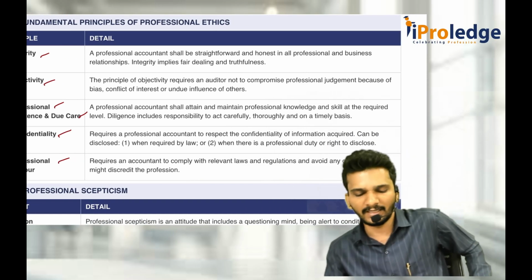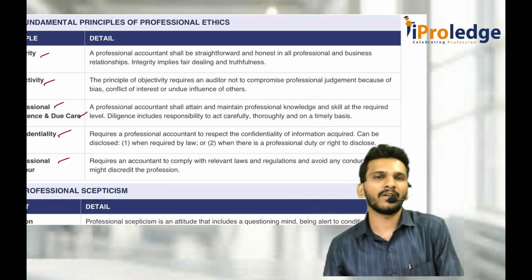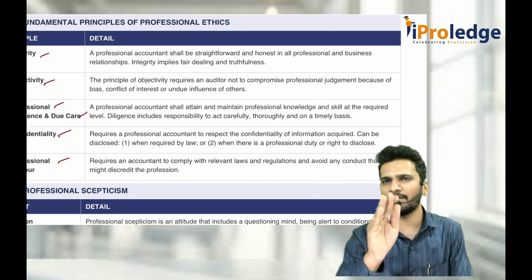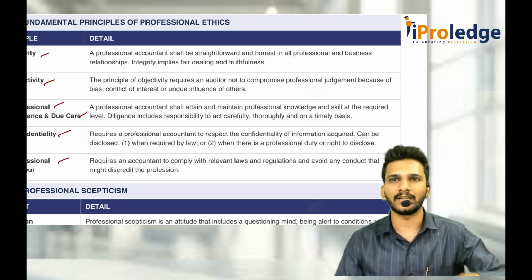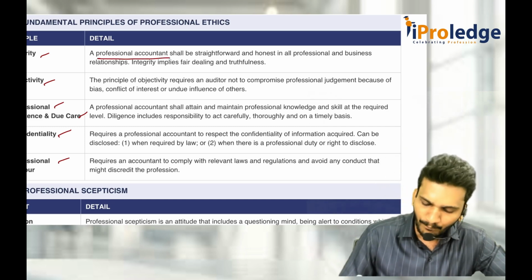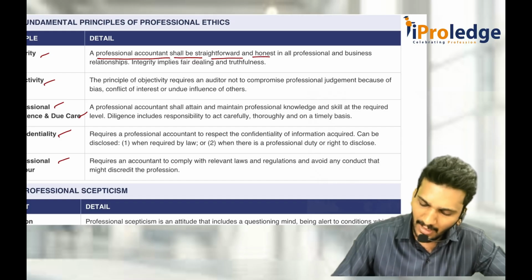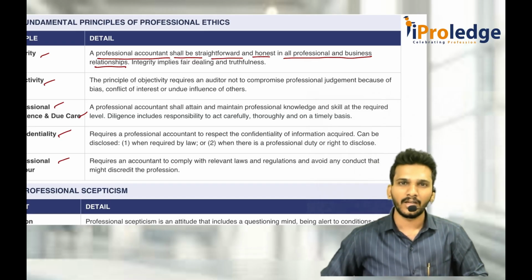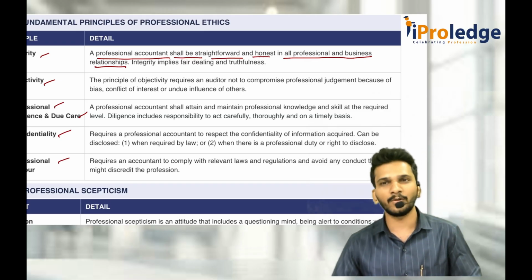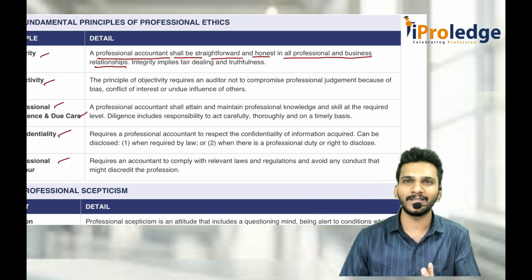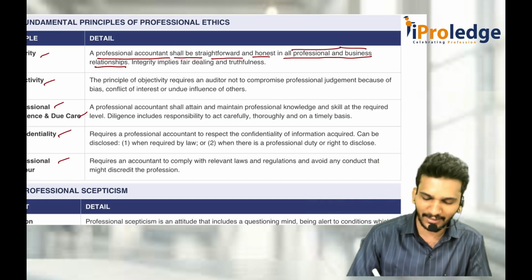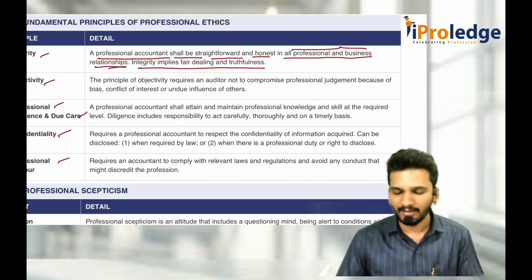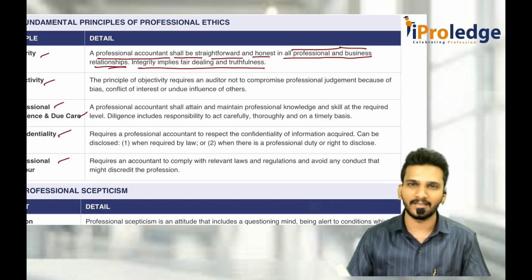Sir, what is integrity? Integrity simply tells that being straightforward and honest. Don't care about anything. What is right, you tell it as right. What is wrong, tell it as wrong. Being always straightforward. Don't try to be a bucket raja in anything. So a professional accountant shall be straightforward and honest in all professional as well as business relationships. Anyway, in personal relationships you can't be straightforward. Even if your girlfriend or wife is wrong, you should tell that the mistake is from your side only. So at least in professional as well as business relationships, you should be straightforward. Integrity implies fair dealing and truthfulness with respect to profession and business.